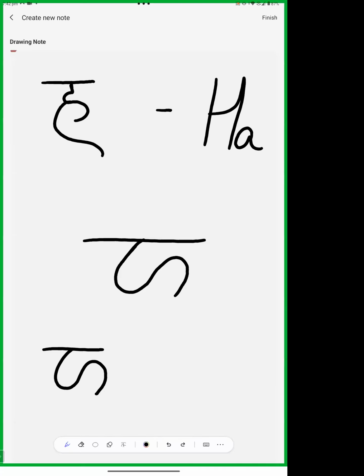Good. So this was Ha, and today we make it like this, this is your Ha. In Devanagari we just make a straight line and then we remove this one, and this became your Ha. Today's Devanagari is like this. So there is no difference.